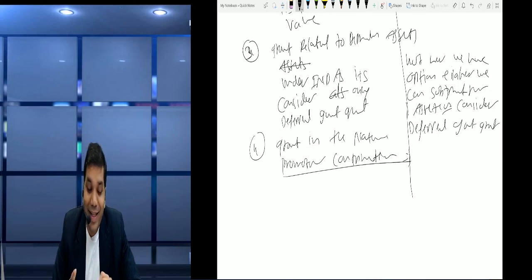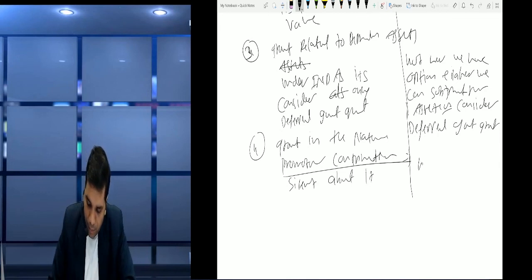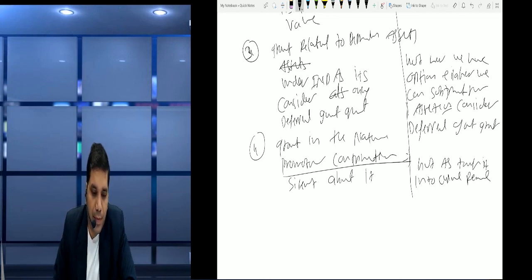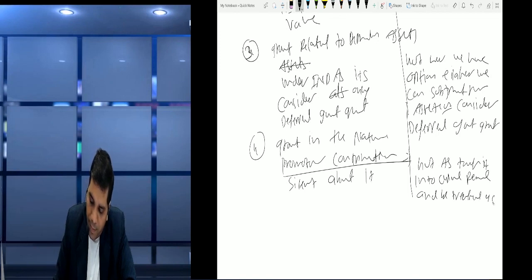But AS says that it is credited to capital reserve, and capital reserve is a part of shareholder fund, so it can be treated as shareholder fund also. So we can write: Ind AS is silent about it, but AS transfers it into capital reserve and it is treated as shareholder fund.